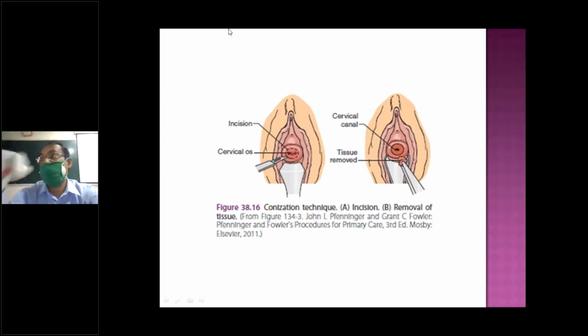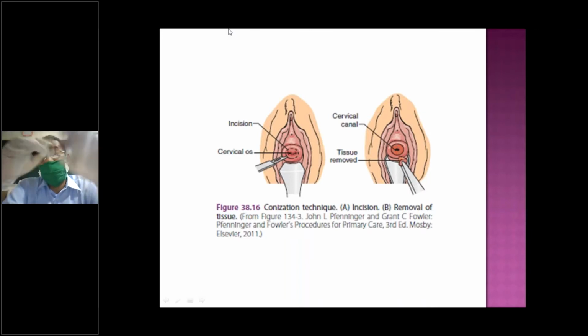Once you have the conization tissue, you have to mark it so you can identify the orientation, given at 12 o'clock. Then pathology will know which area is affected, whether it is 3 o'clock, 9 o'clock, 6 o'clock or 12 o'clock. Take multiple sections, at least 6 to 12, so that they do not miss a microinvasion. That is essential.